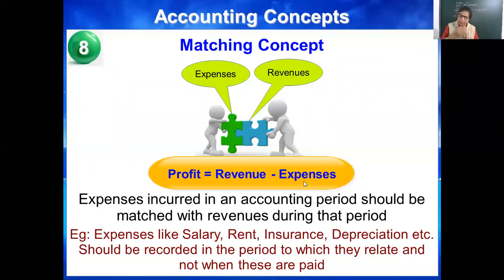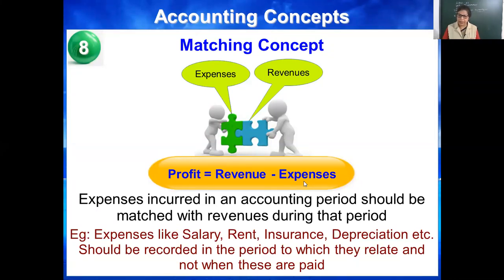Means they should relate to the same accounting year, not when they are paid. Matching concept says expenses and revenues should be matched with the same year or that time period only. Expenses incurred in an accounting period should be matched with revenue during that period.